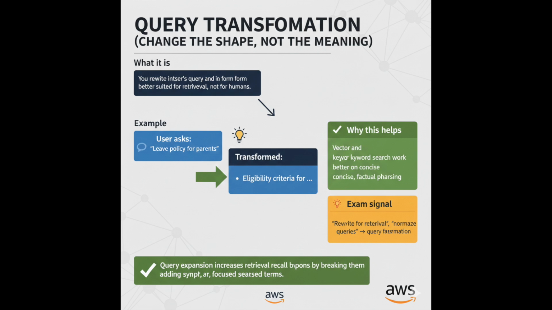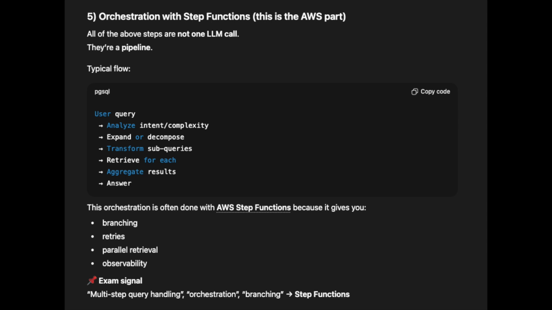Normalize queries, query transformation. 5. Orchestration with Step Functions. This is the AWS part. All of the above steps are not one LLM call, they're a pipeline. Typical flow, you can see the code in our conversation history. This orchestration is often done with AWS Step Functions because it gives you branching, retries, parallel retrieval, observability. Exam signal: multi-step query handling, orchestration, branching, Step Functions.